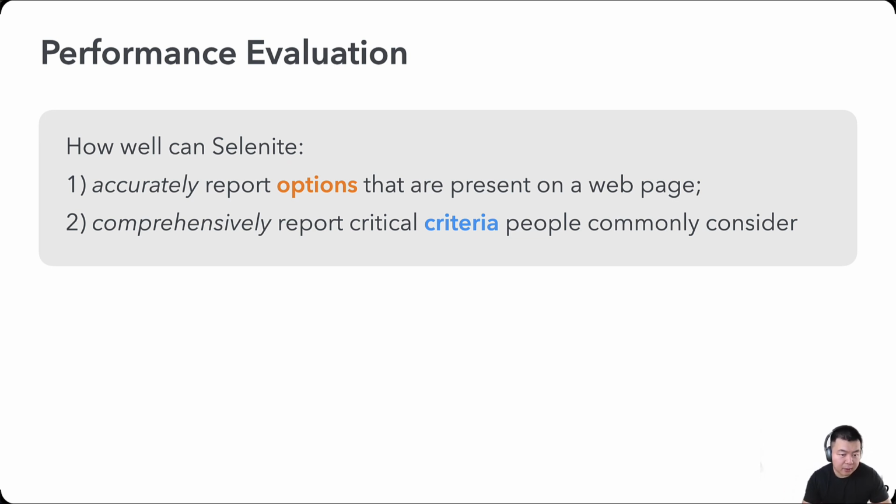While Selenite can help ground users in what to read, its impact may backfire if the list of options and criteria is not accurate or comprehensive. Therefore, we performed a performance evaluation on whether Selenite can accurately report options that are present on a web page, and also comprehensively report critical criteria that people commonly consider. We did this with 10 diverse topics, 5 from the formative study and 5 most popular topics on Wirecutter. We hand annotated ground truth options and criteria from the top 5 Google search result pages.